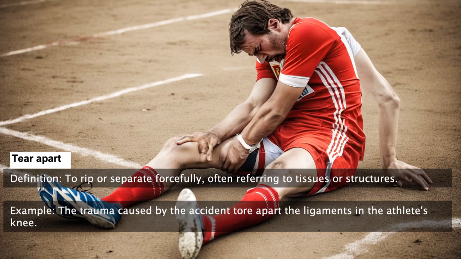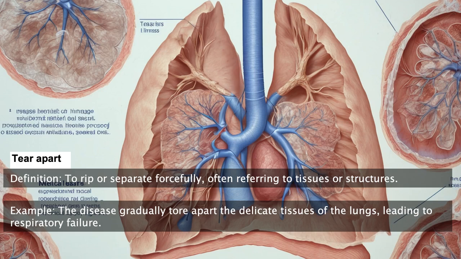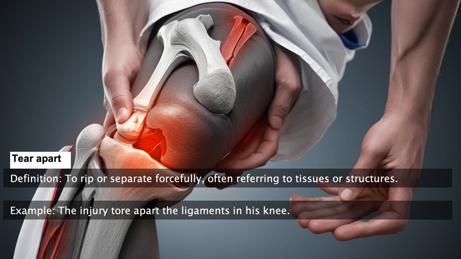The trauma caused by the accident tore apart the ligaments in the athlete's knee. The disease gradually tore apart the delicate tissues of the lungs, leading to respiratory failure. The injury tore apart the ligaments in his knee.